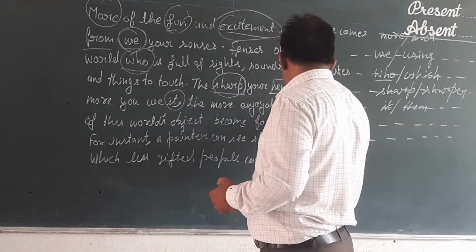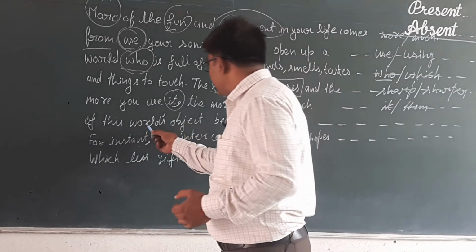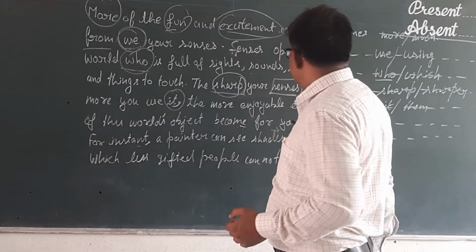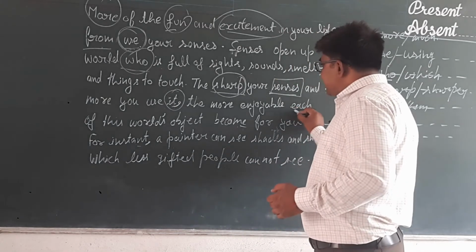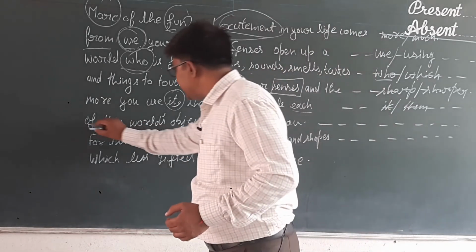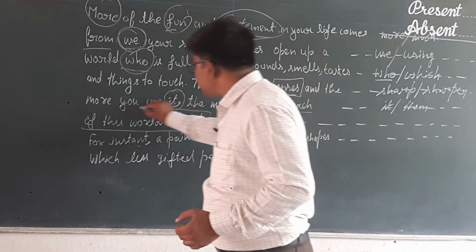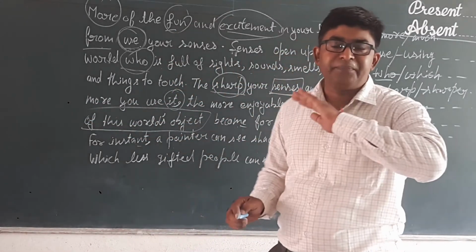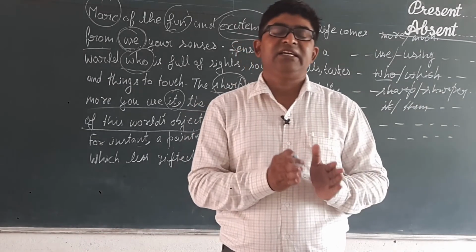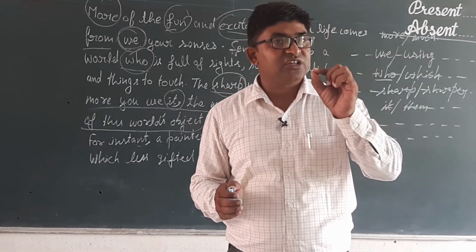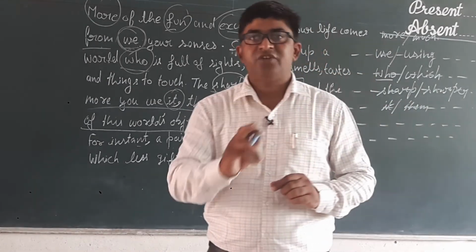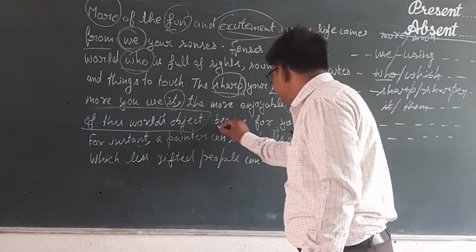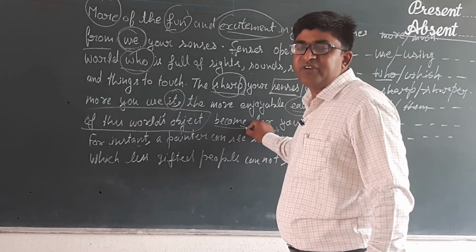The more enjoyable each of this world's object become for you. Here each of this world's object shows singular, because this is not for many objects, but the writer is saying about each object, means one object or one by one object. So instead of using become, we shall use the present indefinite.